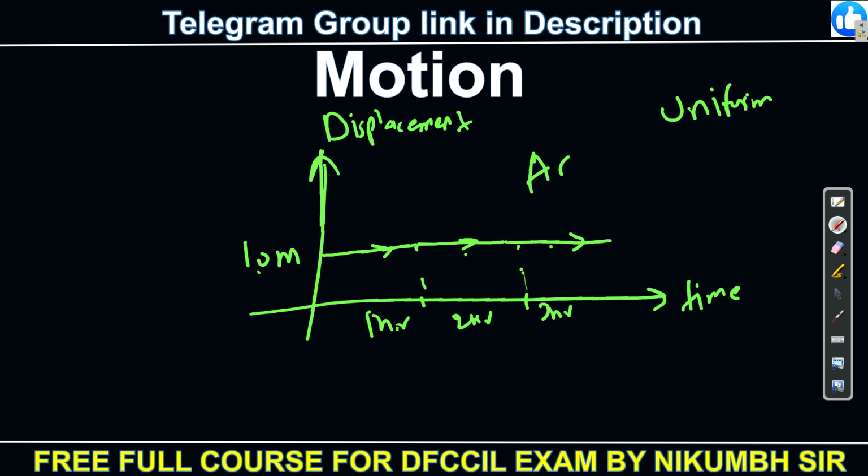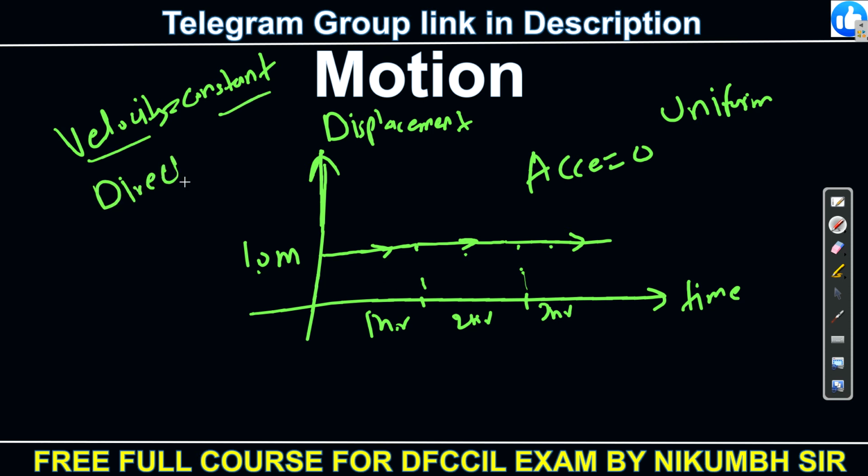So due to this, acceleration is 0, because what I told you is that for acceleration I will take velocity instead of speed. So velocity is constant here, and direction is also not changing, direction is also constant. So in this case we have 0 acceleration. Okay, so this is the uniform motion case.